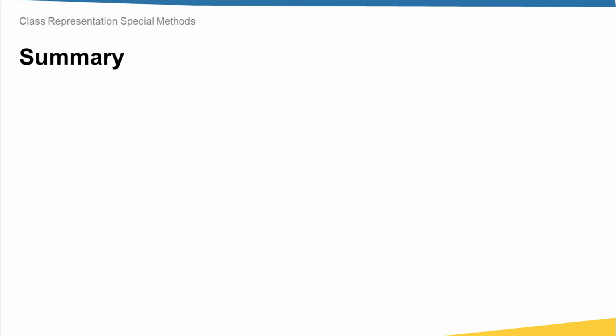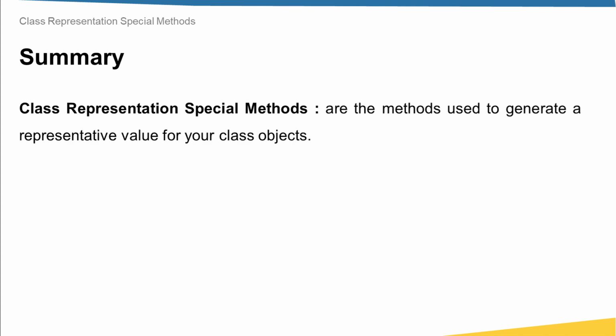That's all for this lecture. Now let's summarize what we have learned in this lecture. Mainly we have talked about class representation special methods, and as we have seen, they are just the methods that are used to generate a representative value for your class objects.